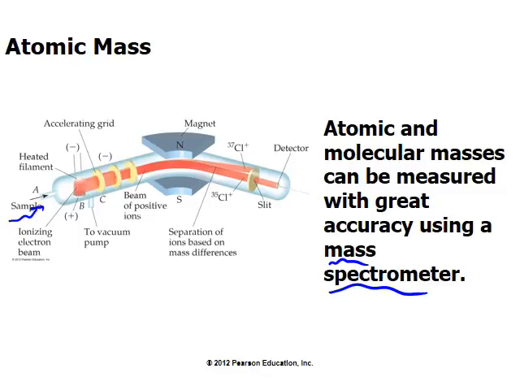Then you tune in different masses and see what kind of signal you have. If there is no signal, that means that particular mass is not present. Say if you set your mass at 35. If you see a large signal, that means mass 35 is present in significant quantity. If there is a small signal, that means there is a smaller quantity of that mass. So this is how you find out atomic mass and their abundance in the sample.